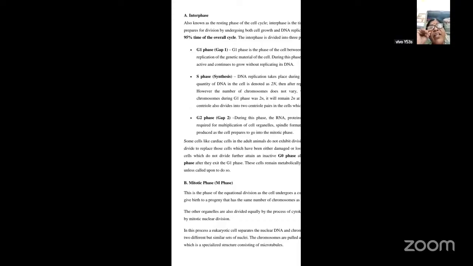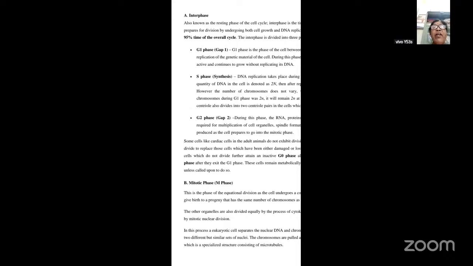Now, in the interphase, though it is called a resting phase of the cell cycle, it is in this period that the cell prepares itself for division by undergoing both cell growth as well as DNA replication. This interphase is divided into three phases. One is the G1 phase, second is the S phase, and the third is the G2 phase.